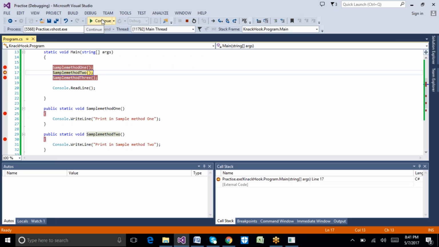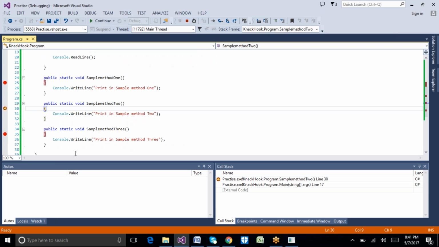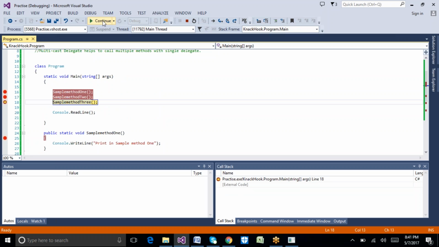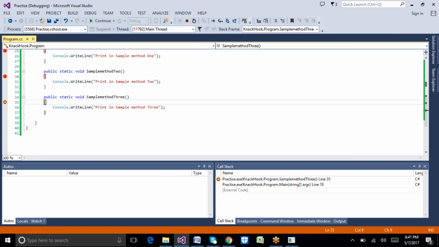Again I click on continue and it calls this method. I click on continue again and it calls the third method.